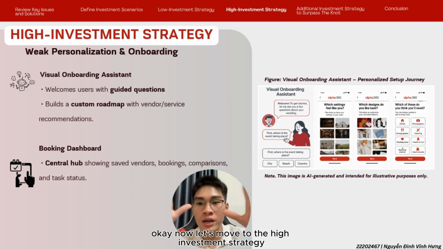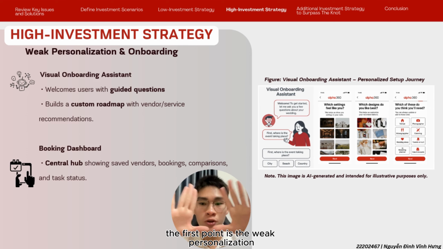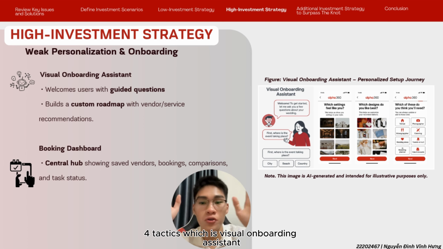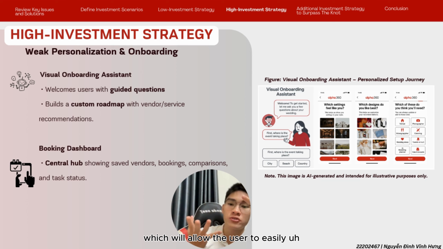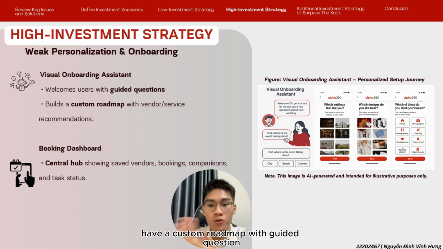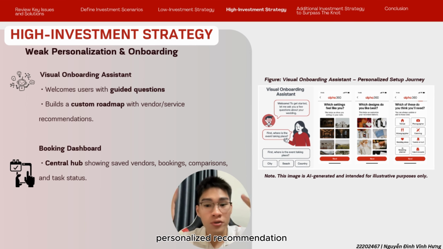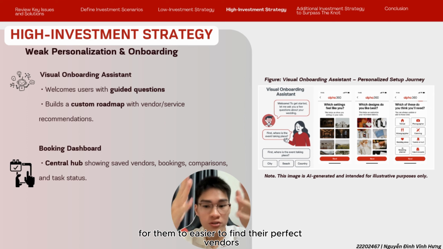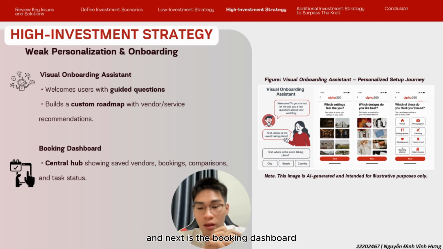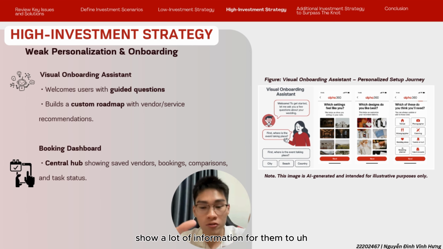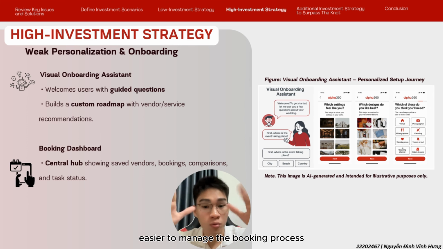Okay, now let's move to the high investment strategy. The first point is the weak personalization and onboarding. For this investment, we will have four tactics. The first is a visual onboarding assistant, which allows the user to easily have a custom roadmap with guided questions. By that, they will get personalized recommendations to more easily find their perfect vendors. And next is the booking dashboard, which shows a central hub with a lot of information for them to more easily manage the booking process.